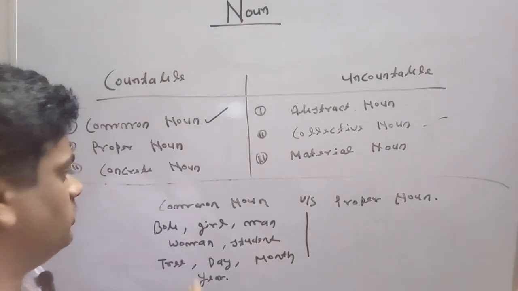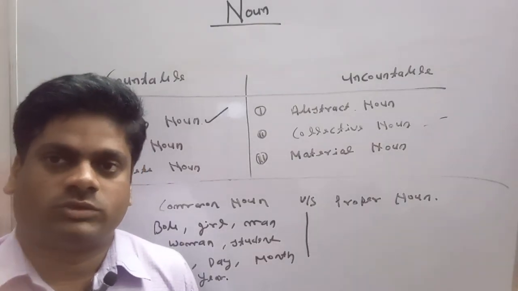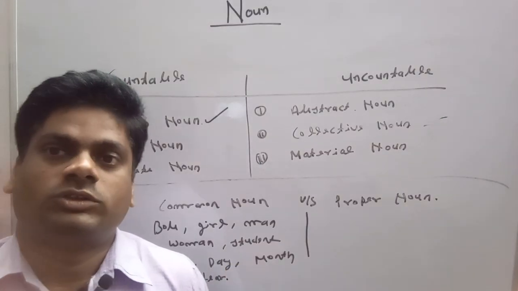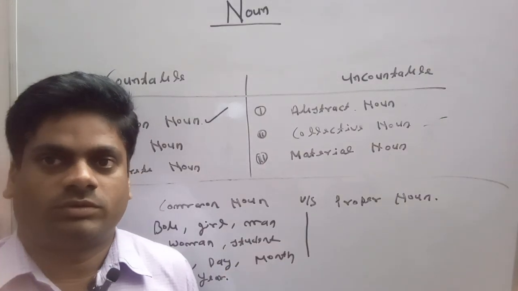Here these are the general nouns. A general noun refers to the generalized meaning of a noun.